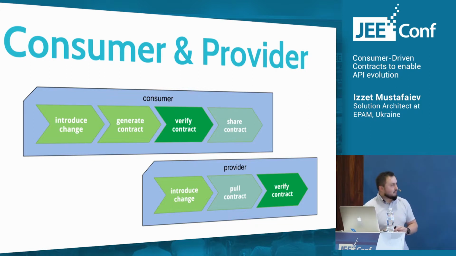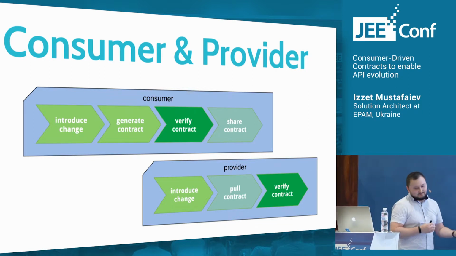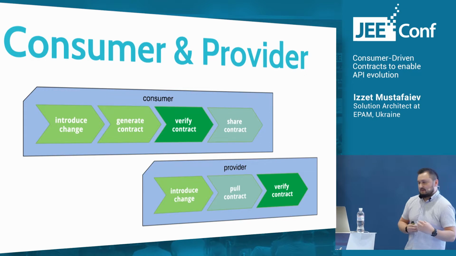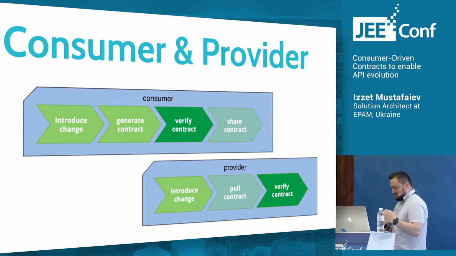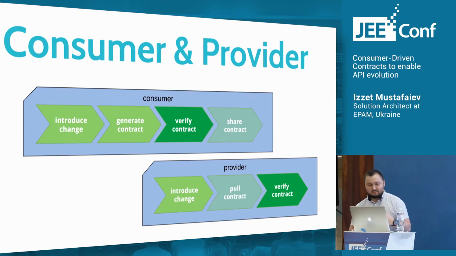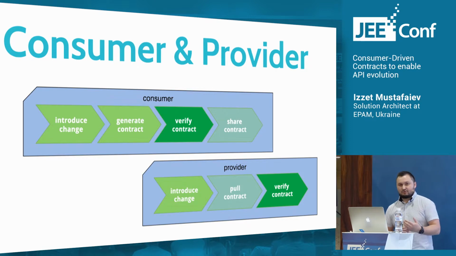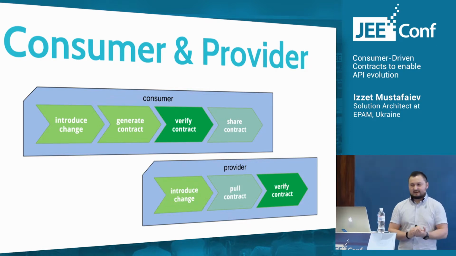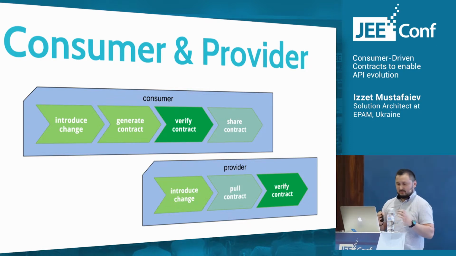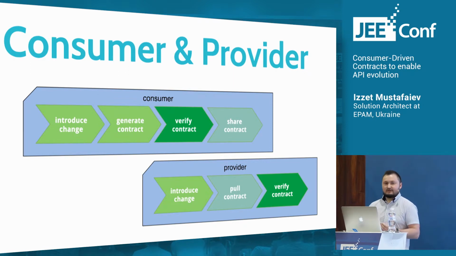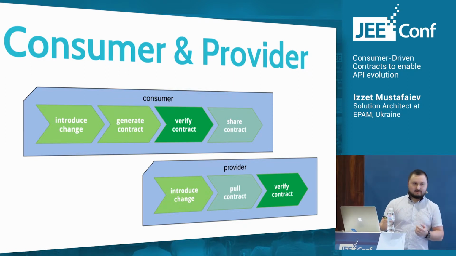Okay, if we take a look from both sides, consumer and provider, the phase when this can be injected is also slightly different. On the consumer side, usually we introduce a change, we generate a contract, then verify that we are okay with this contract and share this contract with the provider.